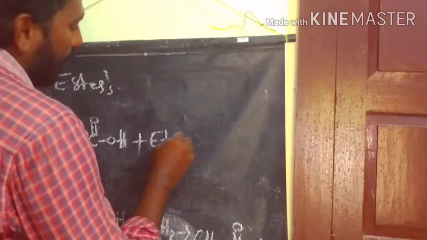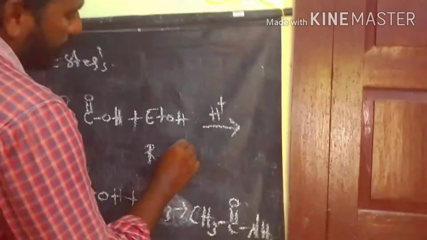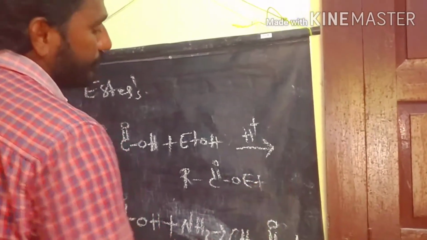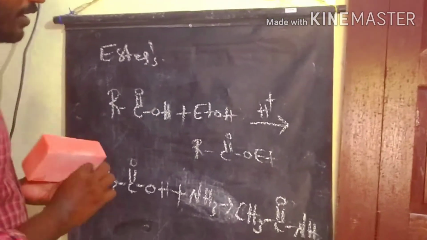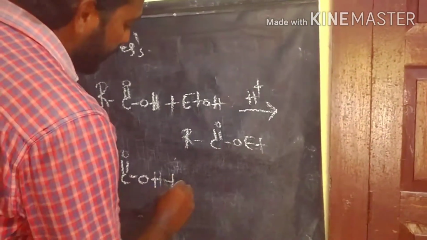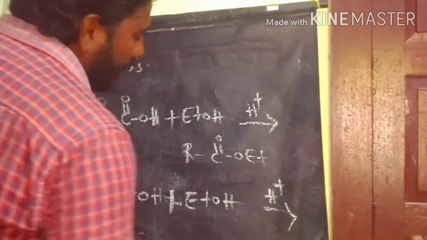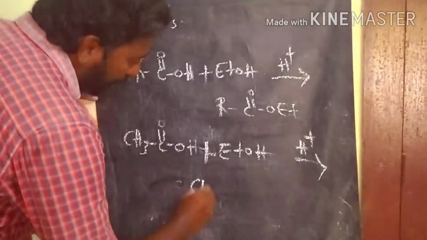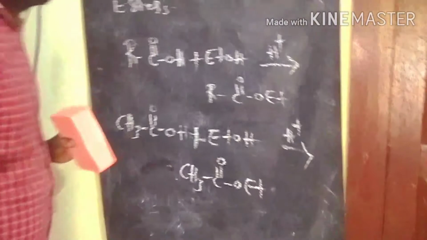If you take acetic acid and react it with ethyl alcohol in the presence of an acidic medium, ethyl acetate is the product. So we know very well the acid derivatives of acid: acid chlorides, anhydrides, amides and esters. These are all acid derivatives.